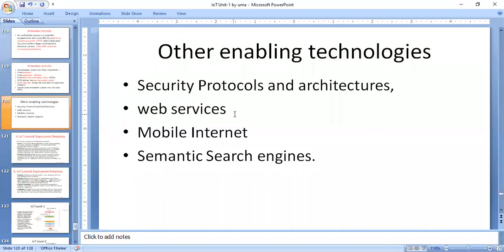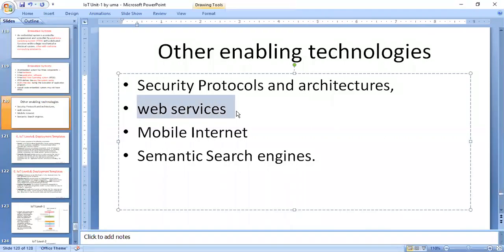That means these web services have the REST. Next example for the REST service: mobile internet, that means the internet of things provides mobile internet, and then systematic search engines like Google, Yahoo. This is about the enabling technologies of IoT. Thank you.